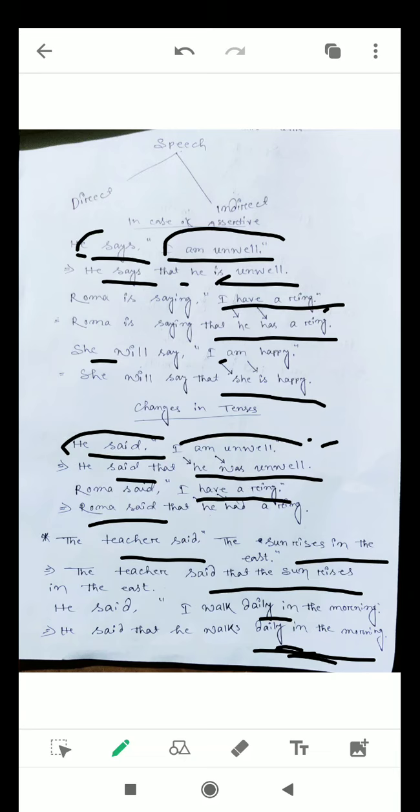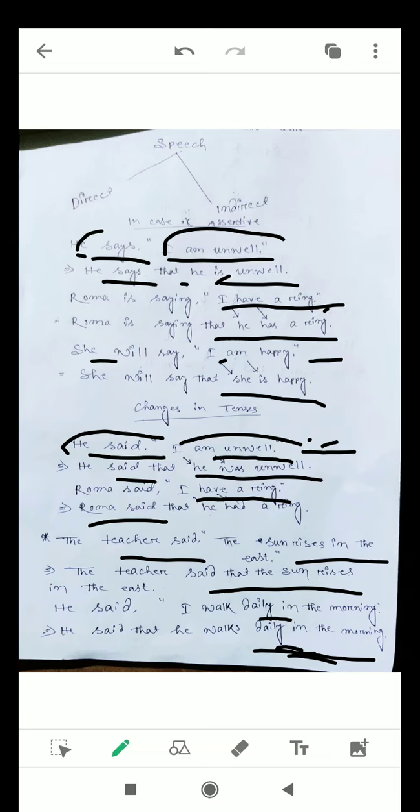For example, she said, I am happy. She said that she was happy. Here this part is present indefinite. I am unwell. She said that she was unwell. Here no timing word is given in this part, like here daily is given.